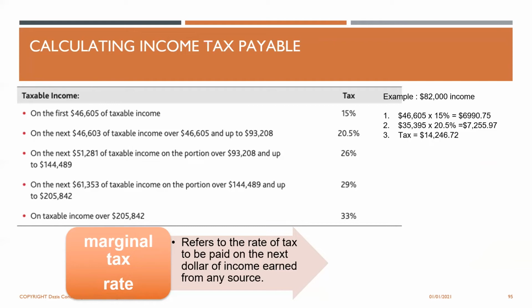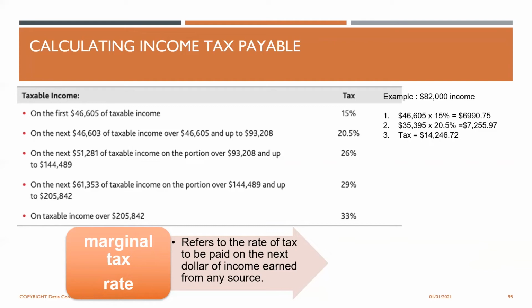So if you get a question on how to calculate the income tax of a person, don't directly do it based on whatever their income is. You have to do it step by step. For example, $82,000 income for a client. First, $46,605 is going to be at 15%, and that comes out to be $6,990.75. Then the next amount will be $82,000 minus $46,605.